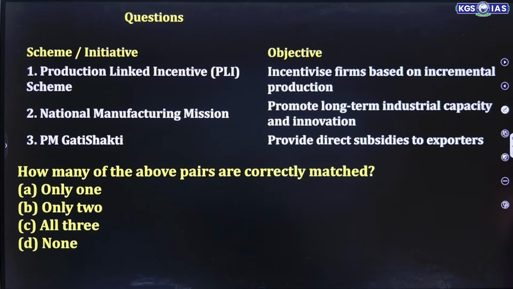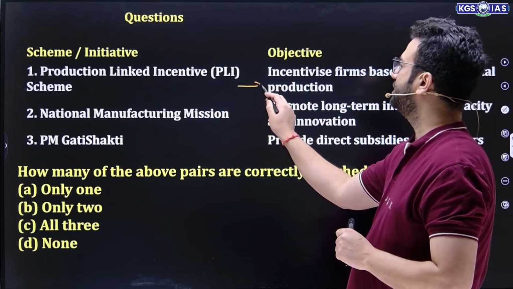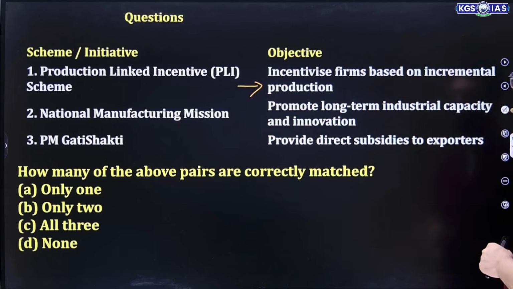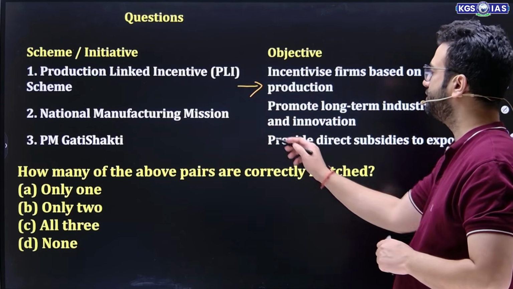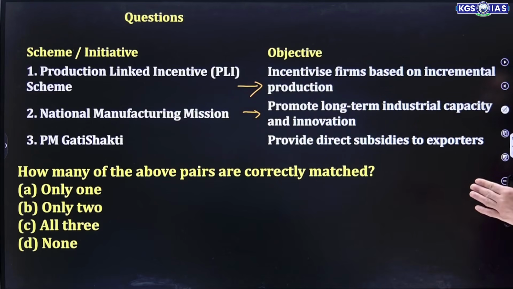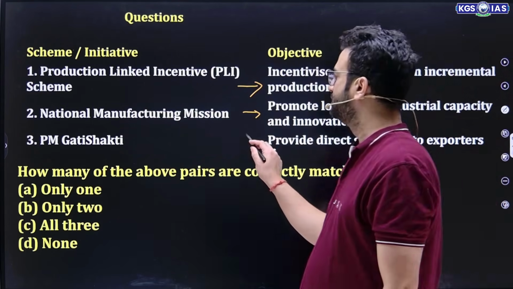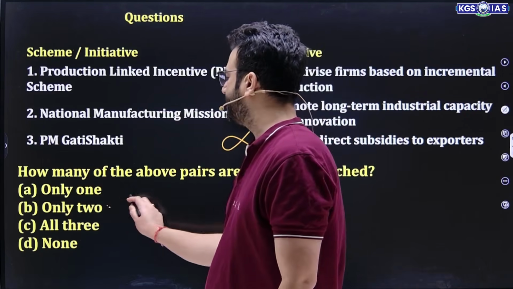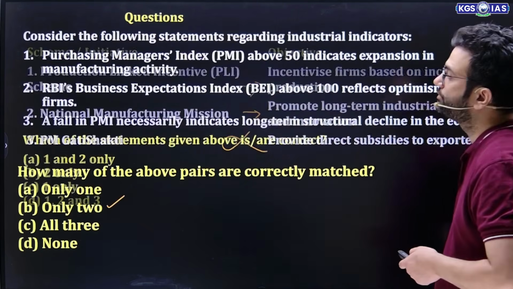Second question. PLI scheme incentivizes firms based on incremental production. This is true. National Manufacturing Mission promotes long-term industrial capacity and innovation. True. PM Gati Shakti provides direct subsidies. No, they are not providing subsidies. They are integrating the infrastructure ministries. This is wrong. Only 2 pairs are correctly matched.